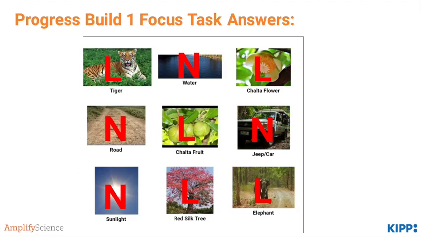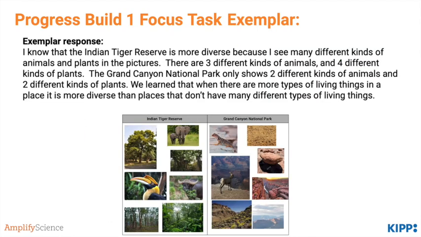Great, here are the answers for the first part of the task. All the plants and animals are, of course, living things, and things like the road, water, sunlight, and the Jeep are non-living. In particular, sunlight and water are important habitat features that impact how things grow and live within the habitat. Here's an exemplar response for the second part of the task. Go ahead and take a minute to read it and compare it to your own response.